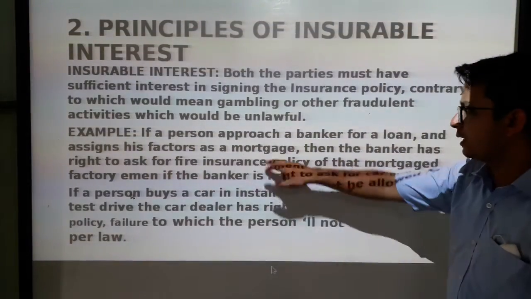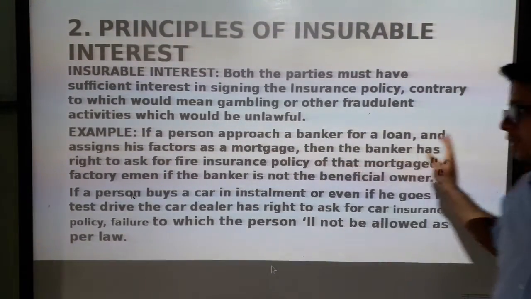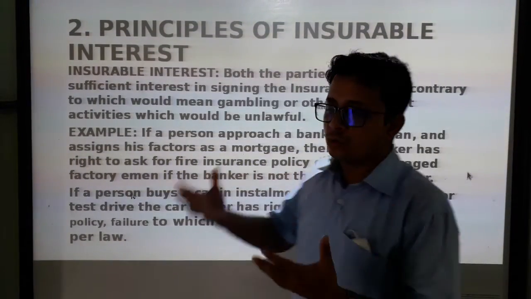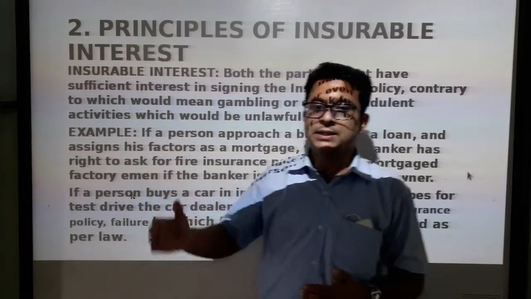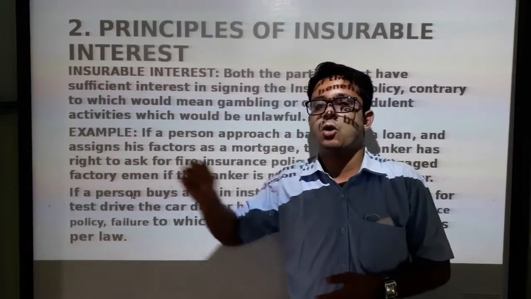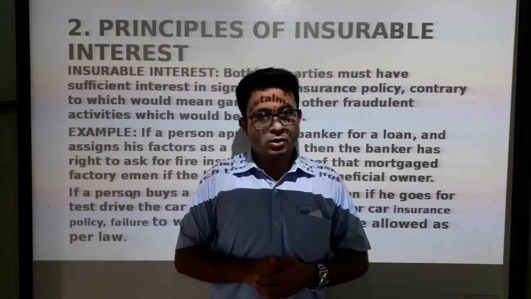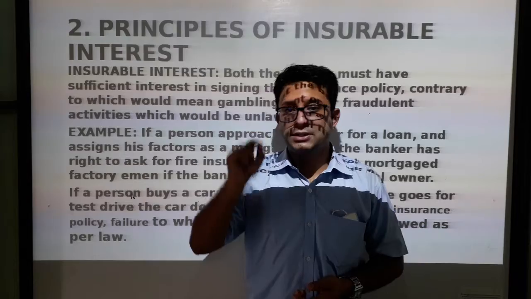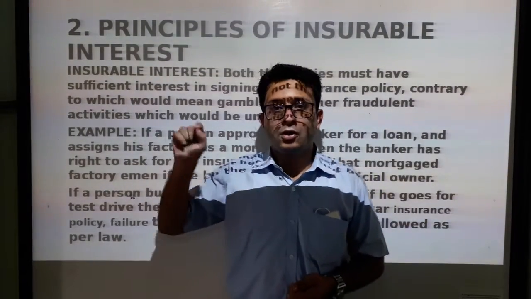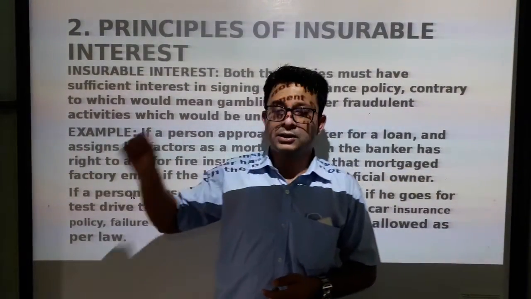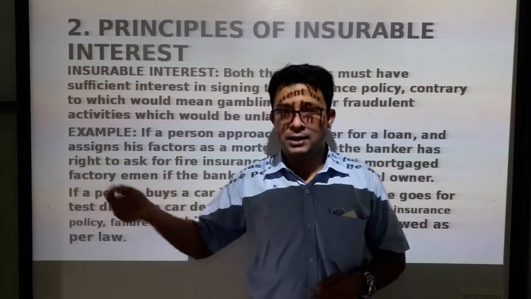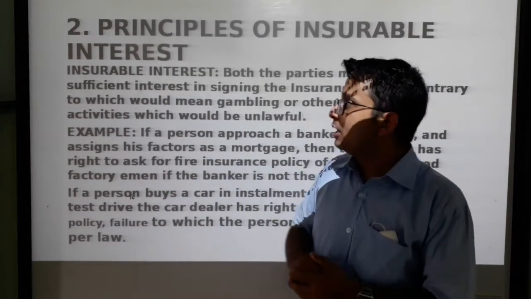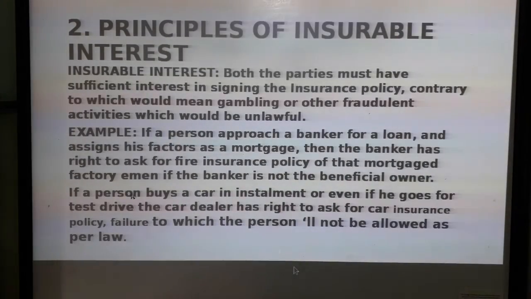Here an example is given, which I have already told you. I want to take a loan from the bank, and for that purpose I have taken my factory as a mortgage or security value. In that case the banker has sufficient interest, or the right to ask for insurance on my factory, so that if my factory gets damaged by fire or any other loss, the banker can claim compensation from the insurance company. Clear? So that is the meaning of the principle of insurable interest.